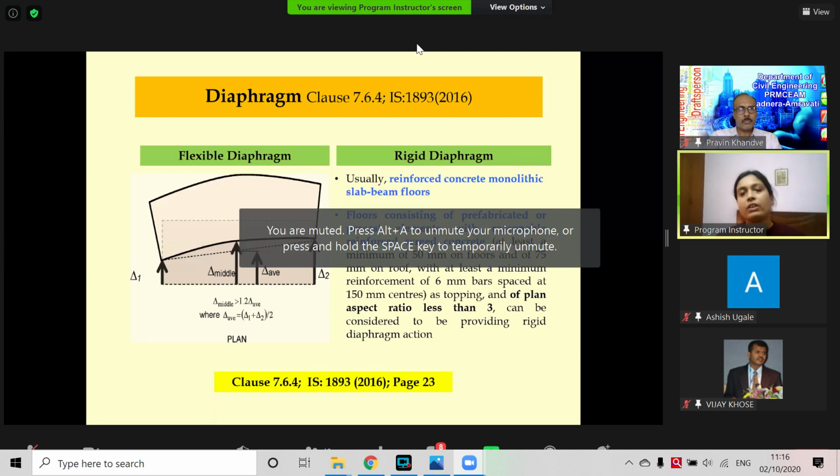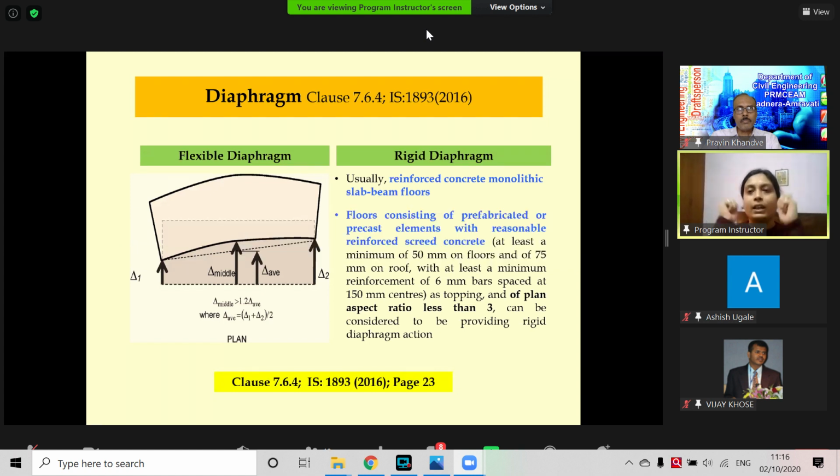It's easy to identify the rigid diaphragm. When we monolithically construct the beams and columns with the slab, it acts as a rigid diaphragm. Even when prefabricated precast joists are used as a slab element, it can still have rigid diaphragm action, provided some guidelines are met. And for ease of finding them, I've also mentioned the clause of the code along with the page number.